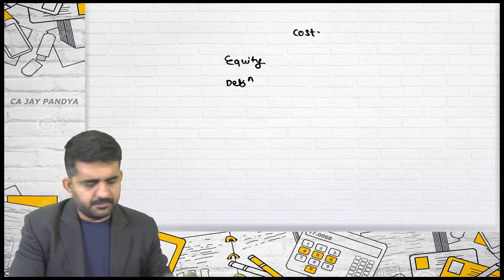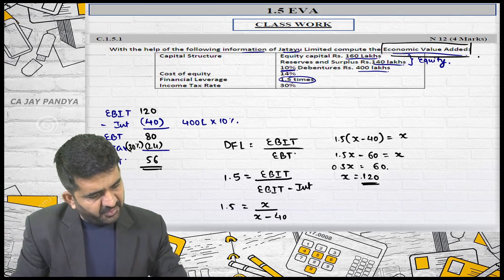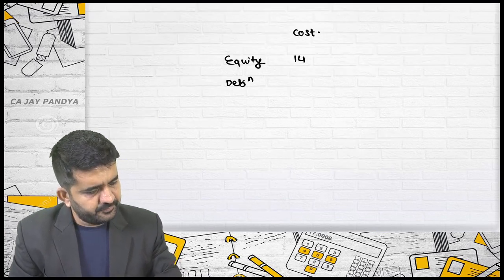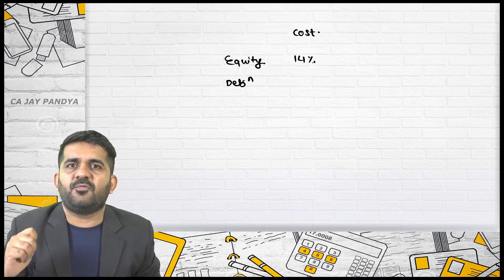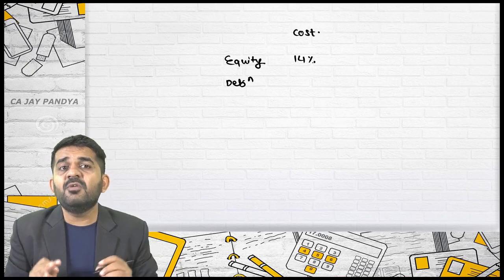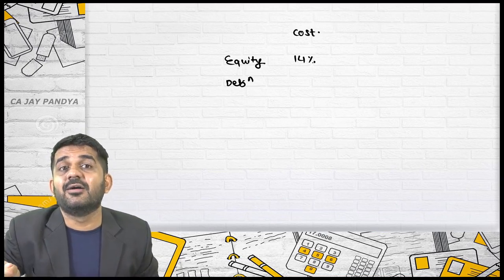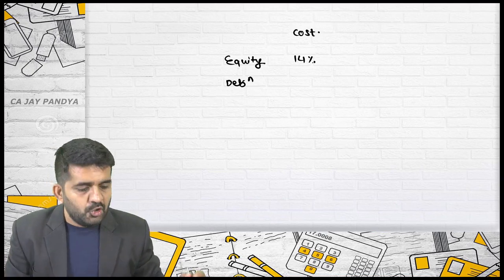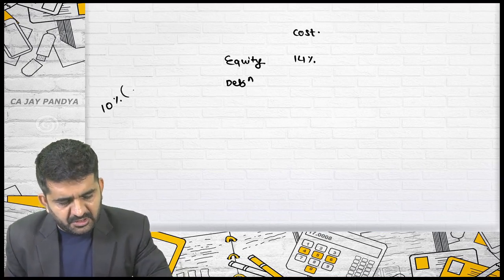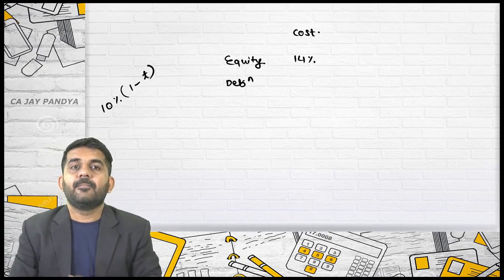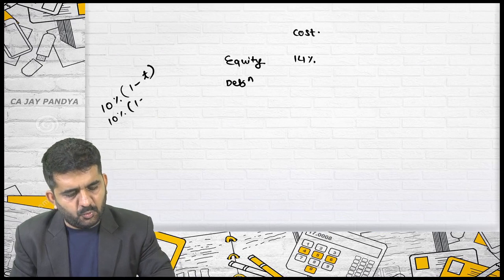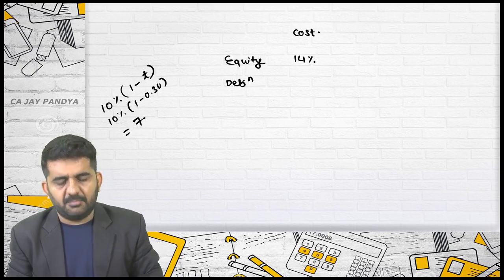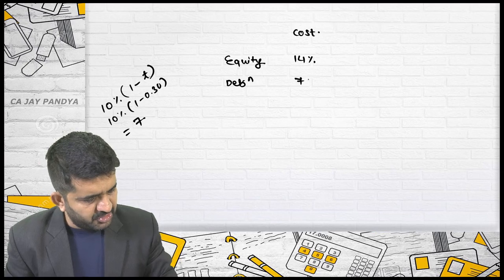What is the cost? Cost of equity they have given is 14%. Cost of debenture is 10%. If you go to cost of capital at intermediate level, even if it is 10%, it is tax deductible. So your cost of debt will be 10% into 1 minus T. You will be getting tax benefit. So what is the tax rate? 30%. So 10% into 1 minus 0.30 will be nothing but 7%. So debenture cost will be 7%.